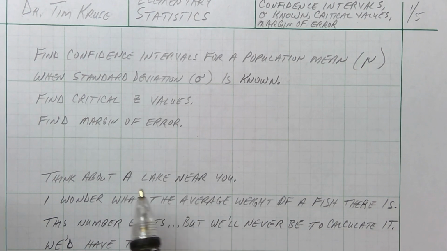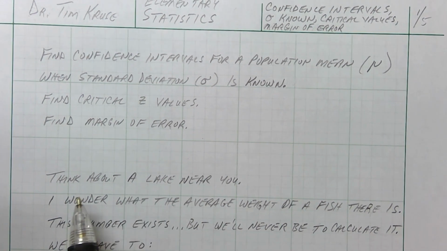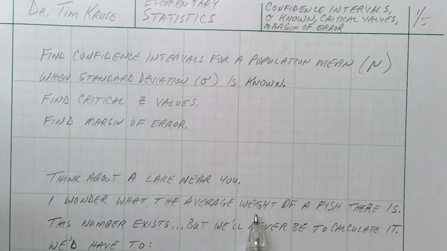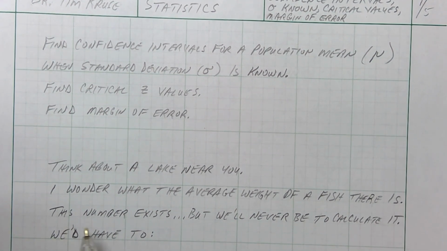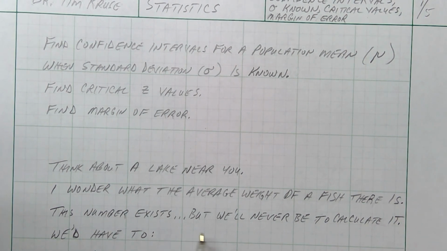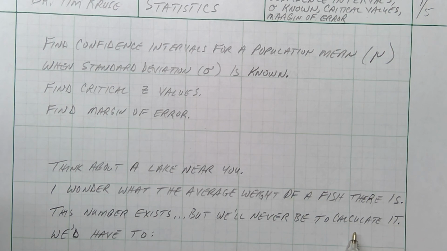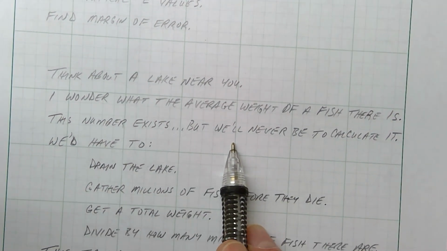So let me just start with a general story here. Just think about a lake near you, a big lake. Maybe you're sitting there on the bank and you're wondering what the average weight of a fish in that lake is. That number exists. There is an average weight of all those fish in the lake, but we'll never be able to calculate it. It's impossible. We'll never know what the true average weight of all the fish in that lake is because there's just too many of them. We'd have to drain the lake.